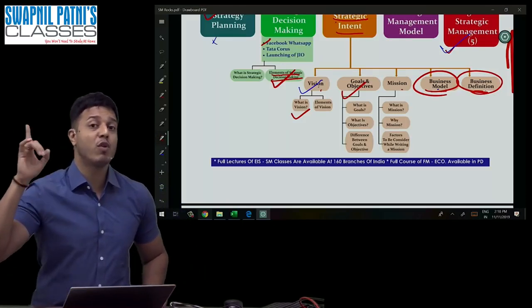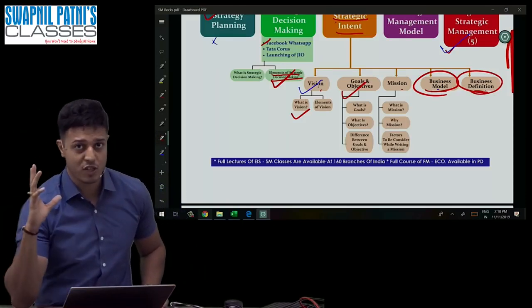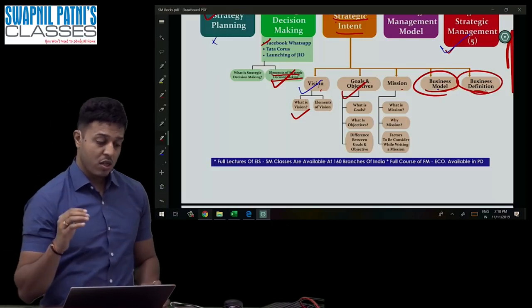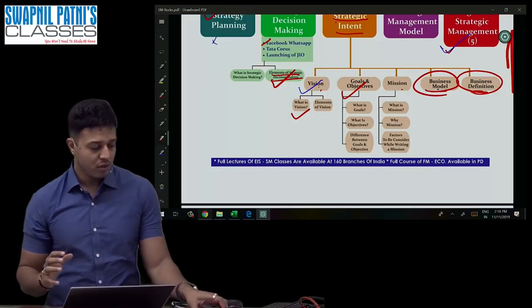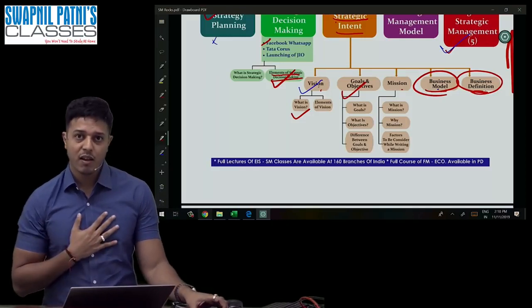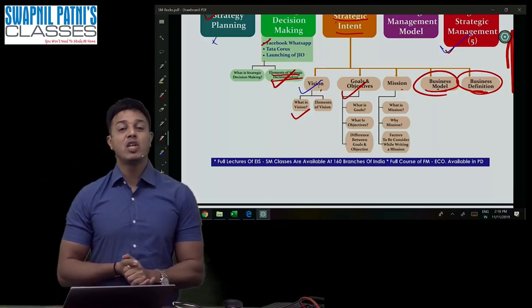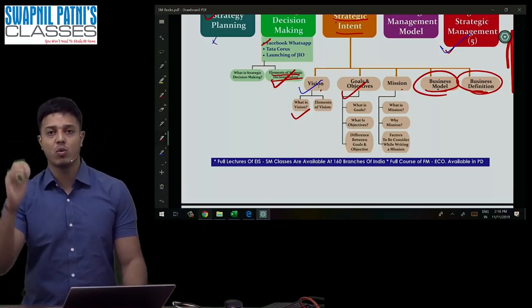Vision is what? Where we want to be. Where I want to be is vision. What is the meaning of mission? What we are, what we do. Mission is present oriented. Vision is future oriented.